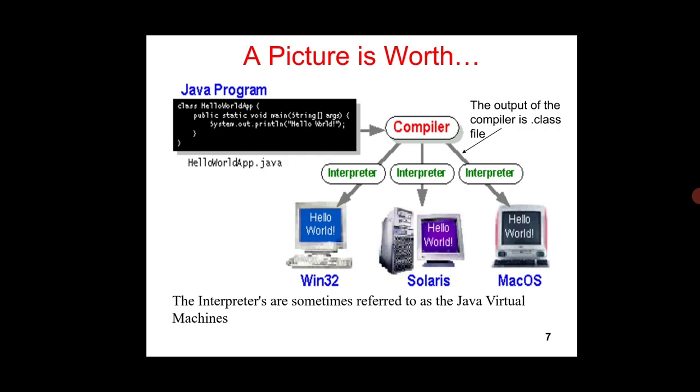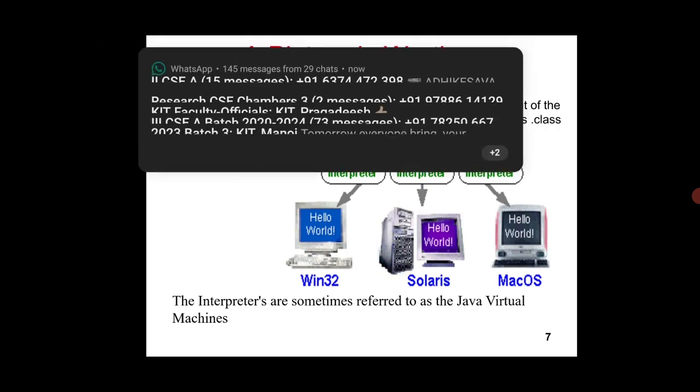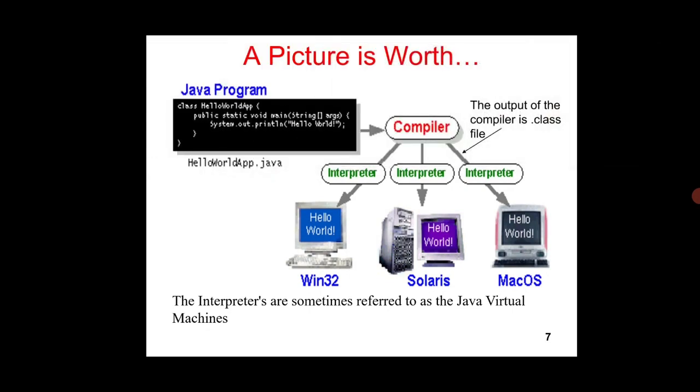That's why we define that method as static. Then void, it cannot return anything, so we have mentioned that as void. Then main is the method name. String args, in the sense it can pass argument values as an array data type.